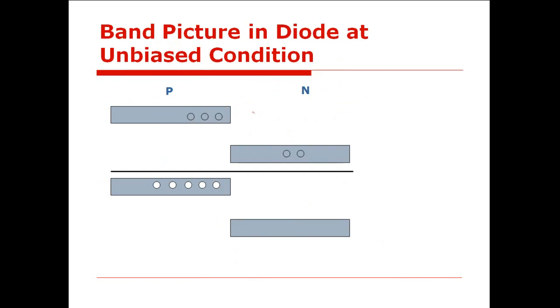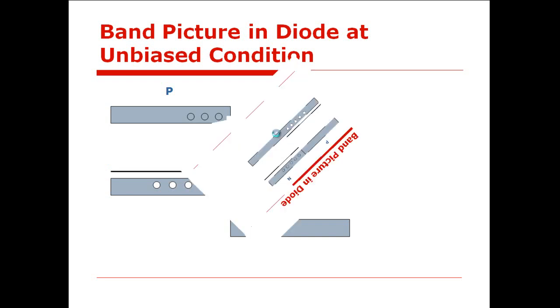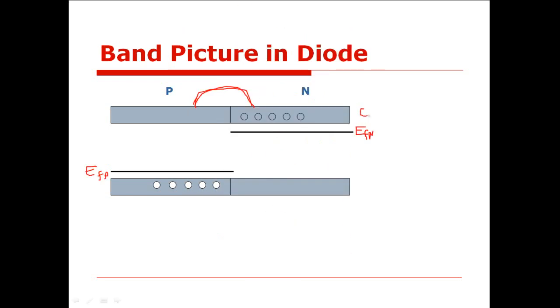Now in order that the two Fermi levels should align with each other, if the Fermi level for p-type semiconductor, that is EFP, aligns with the position of Fermi level for n-type semiconductor, then due to this alignment, the conduction band associated with the n-type semiconductor has to lower down in order to match the position of Fermi level with the p-type semiconductor, isn't it?